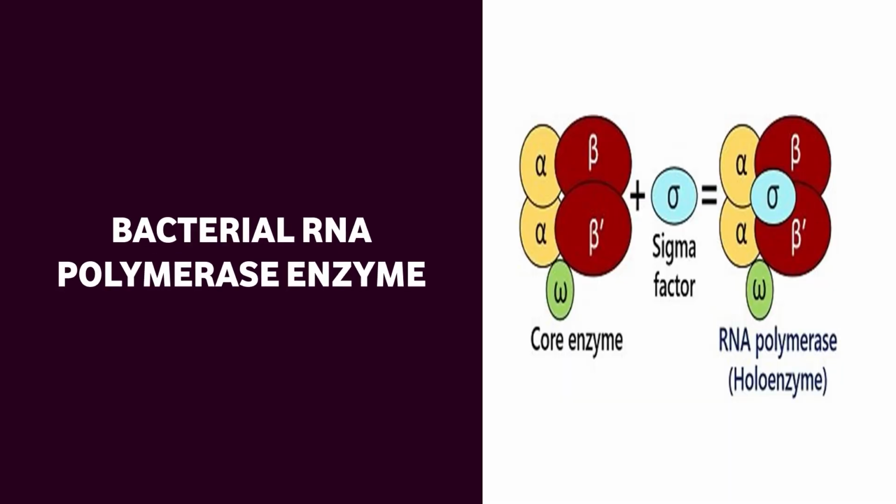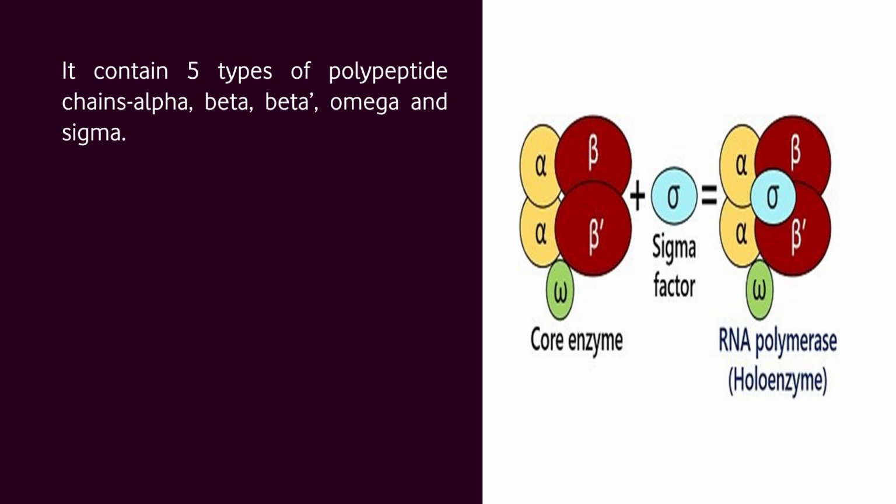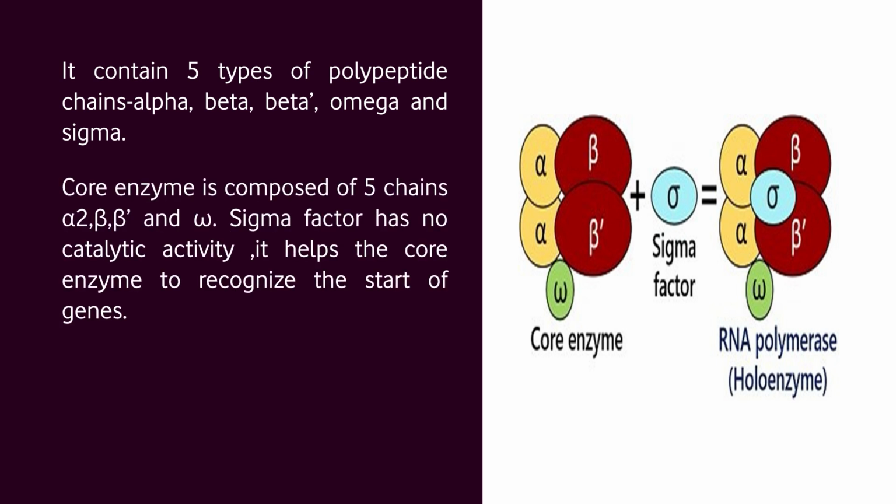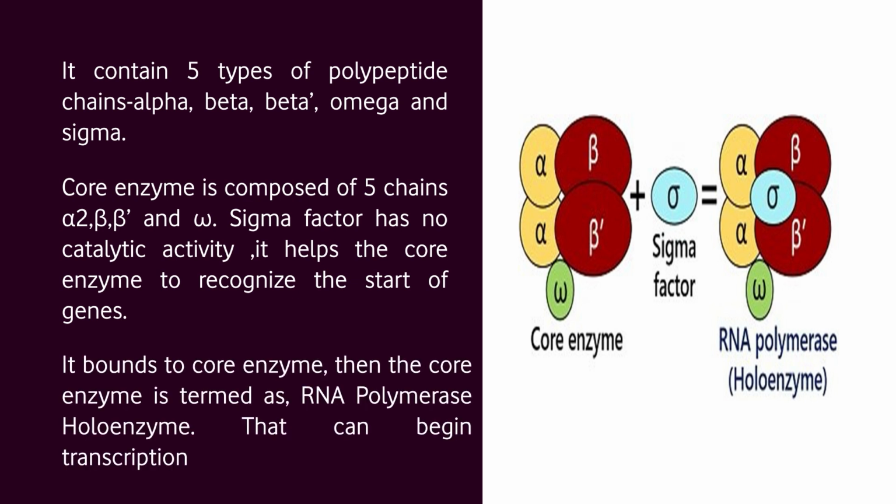Let us know about the bacterial RNA polymerase enzyme. Bacterial RNA polymerases contain 5 types of polypeptide chain: alpha, beta, beta dash, omega and sigma. The core enzyme is composed of 5 chains, 2 alpha, 1 beta, beta dash and omega, and catalyzes RNA synthesis. Sigma factor has no catalytic activity, but it helps the core enzyme to recognize the start of genes. When it binds to the core enzyme, the core enzyme is termed the RNA polymerase holoenzyme.